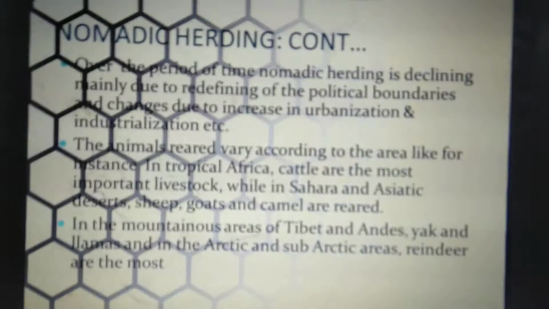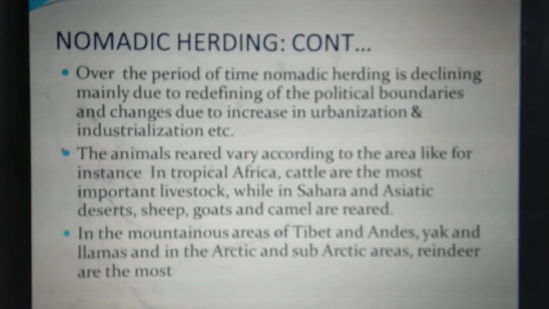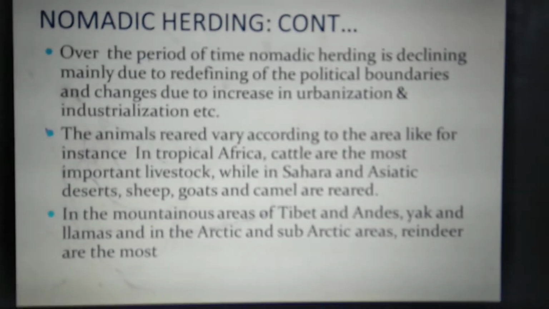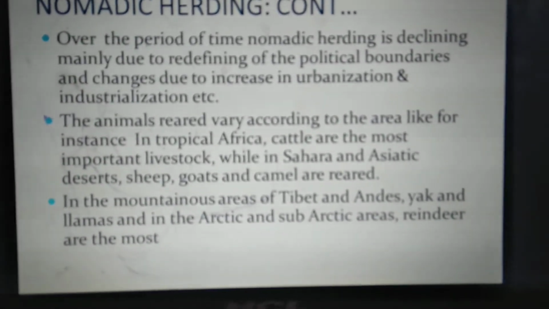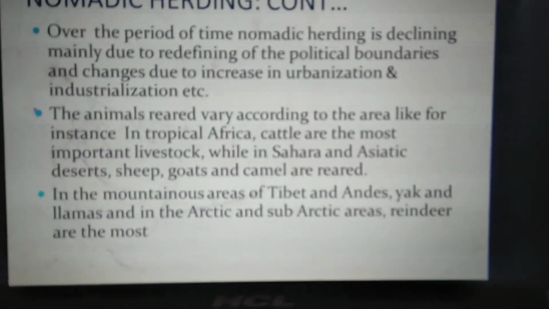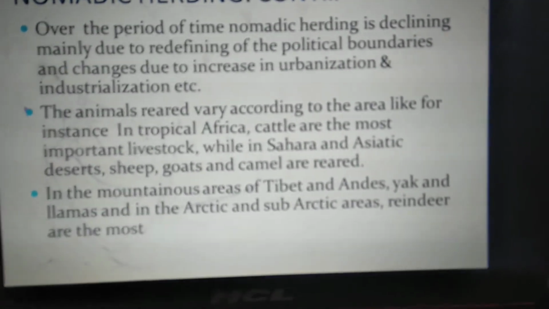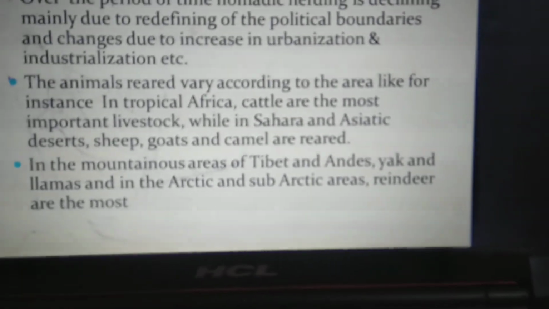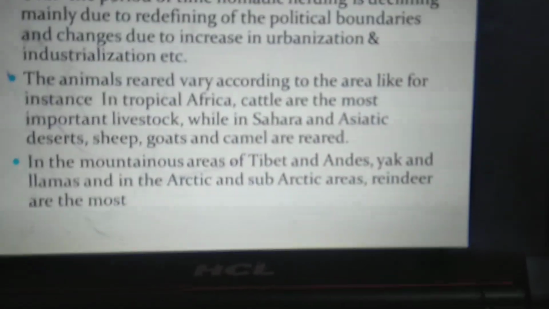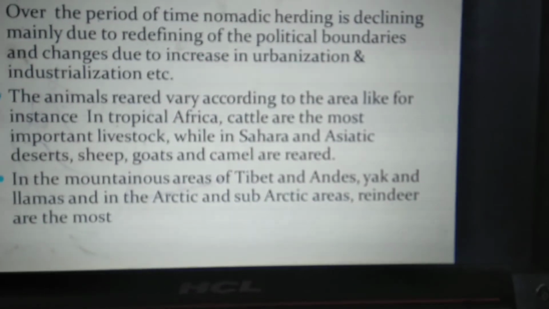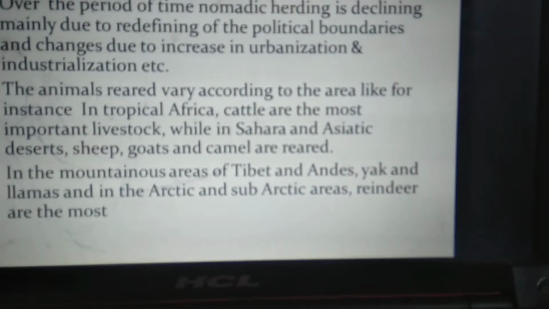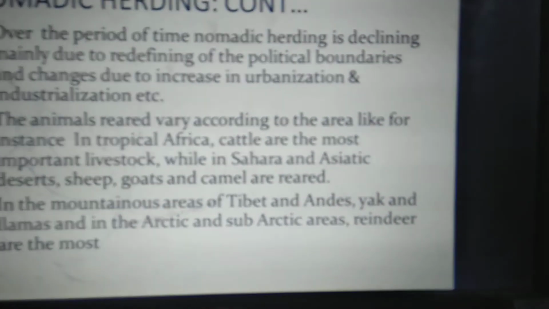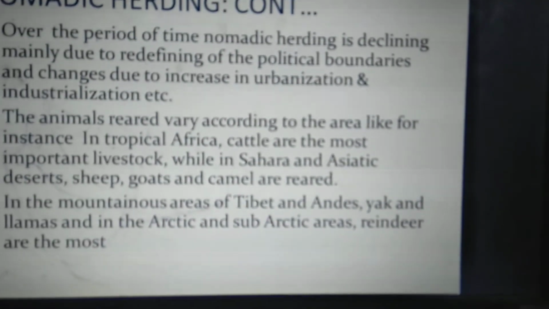Then the animals which are reared, as I told you earlier, change from region to region. For example, in tropical Africa, cattle is the most important livestock, while in the Sahara and the Asiatic desert, sheep, goats and camels are reared. In the mountains of Tibet, the Himalayas or the Andes, yak and llamas are the important ones. In the Arctic and subarctic regions, reindeer make up the majority share of the animals reared.